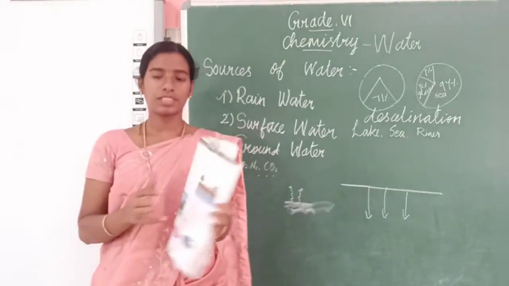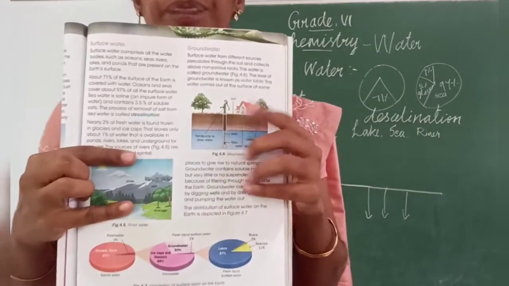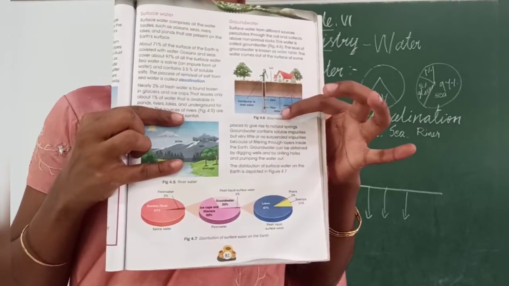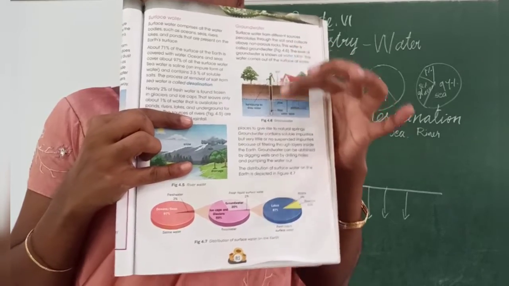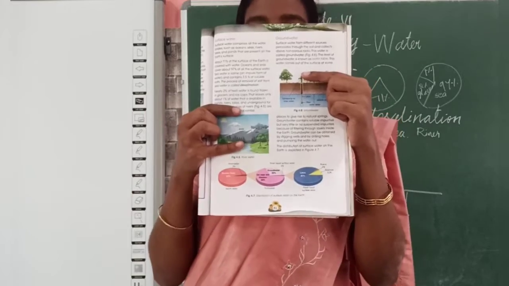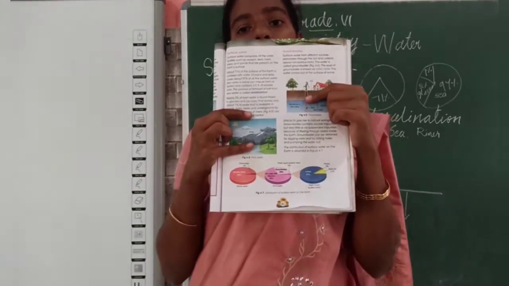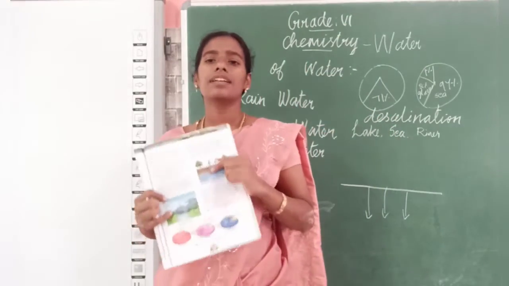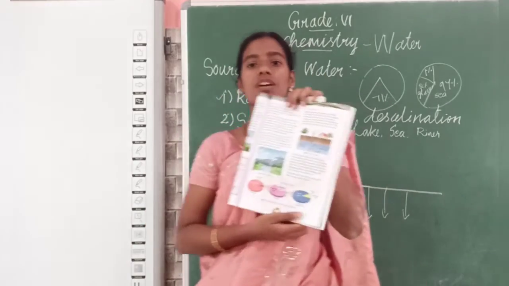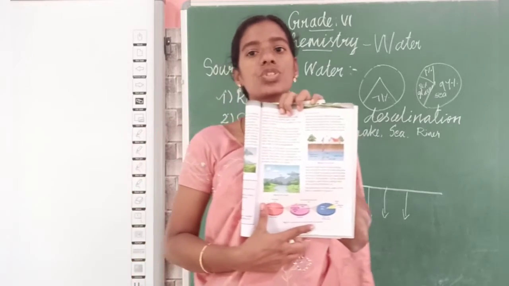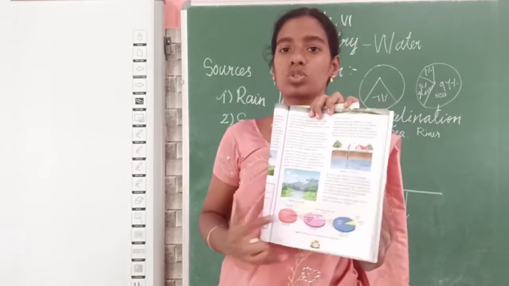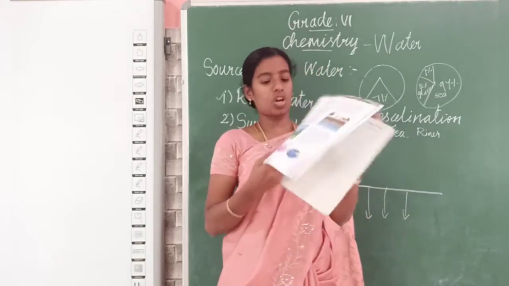Even in the water table itself it can be purified, and you can get this groundwater as fresh. See, this is a diagram which shows groundwater. This is soil, and the water table where the water is; we pump to get the water above the soil level. This is the groundwater. Then next, here you have the distribution of surface water, that is, what percentage of water is covered by which source. You can go through this chart also.